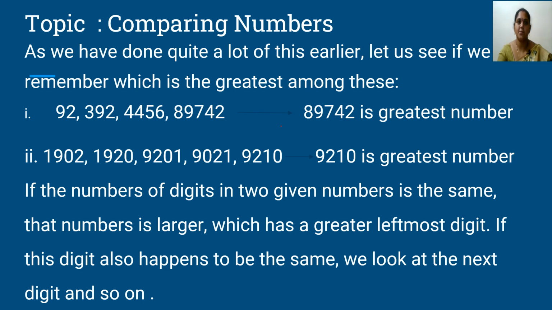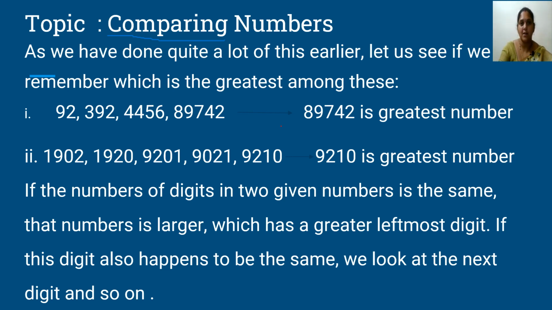Shall we start our topic, comparing numbers? What is meant by comparing numbers? Comparing numbers means we identify which is the greatest number and which is the smallest number. Suppose we see 5 and we see 4, what do you tell? Which number is the greater number here? You will be telling the number 5 is greater, not 4. So this is how we are going to compare our numbers.